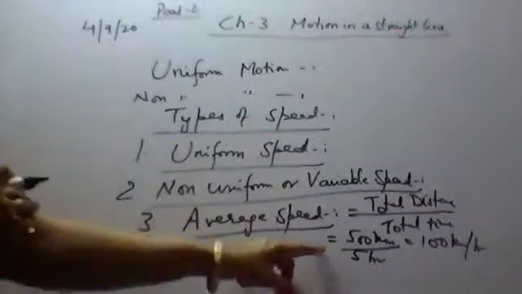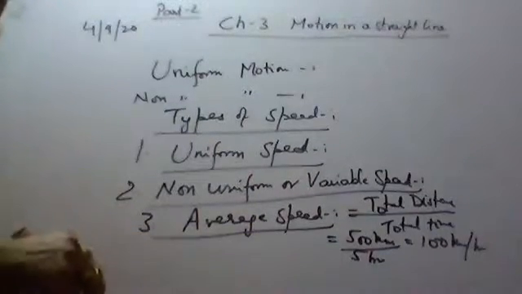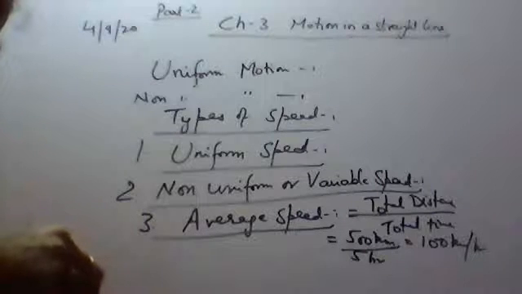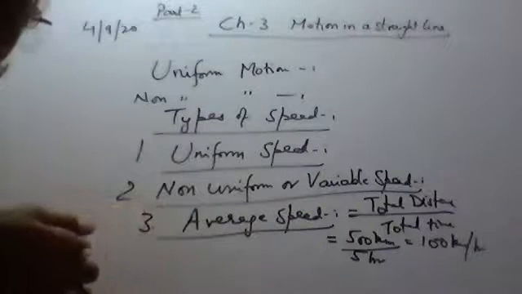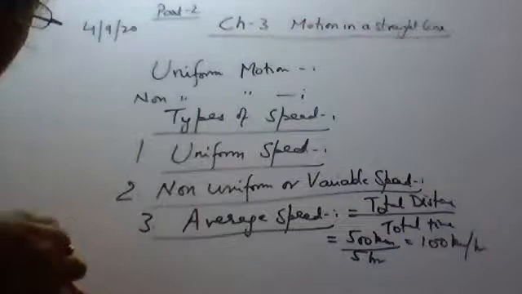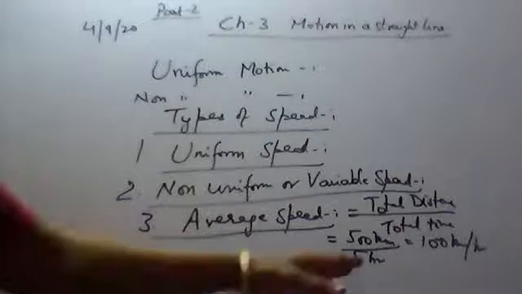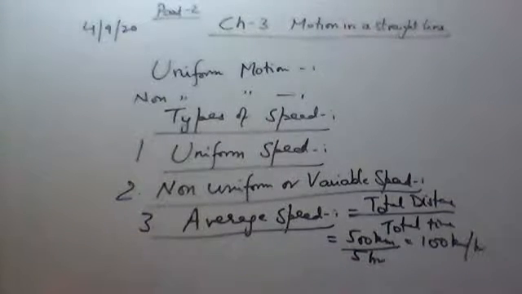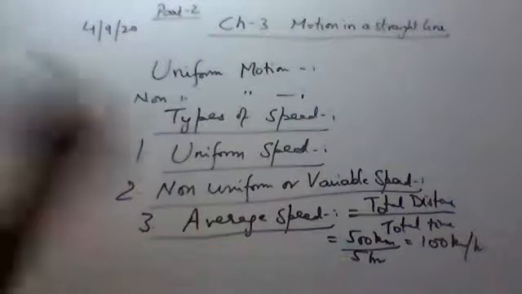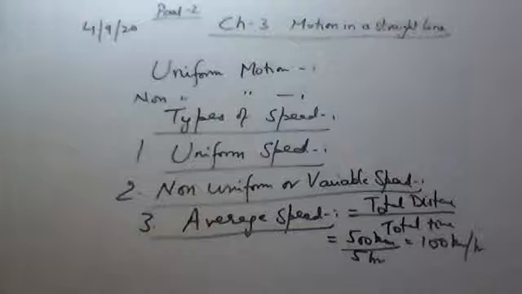So when do we calculate its average speed? Whenever the speed is not uniform. A train which is moving from Kota to Delhi, obviously its speed is not uniform, variable speed. Let the distance between Kota and Delhi be 500 kilometers and let the train take 5 hours. In between it is stopping also. Its speed is increasing, speed is decreasing. But the total time taken from Kota to Delhi is 5 hours and the total distance is 500. So we calculate its average speed.